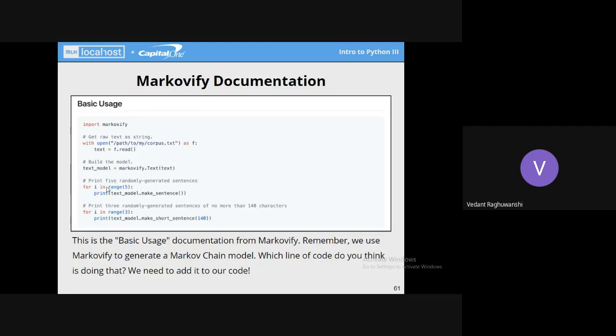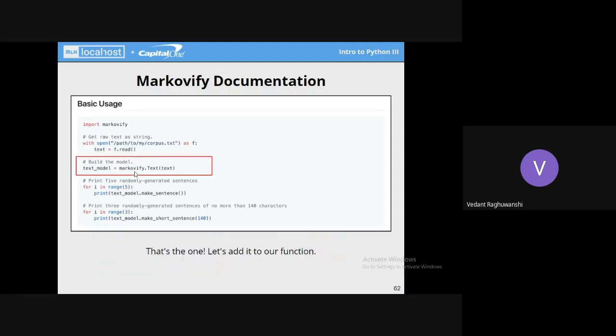And then in this line, it is printing top 5 randomly generated sentences here. So I think by now you would have understood what part of this code we will be using. So that part is this under the red box. This part is actually building our Markovify model, and we haven't used it till now.